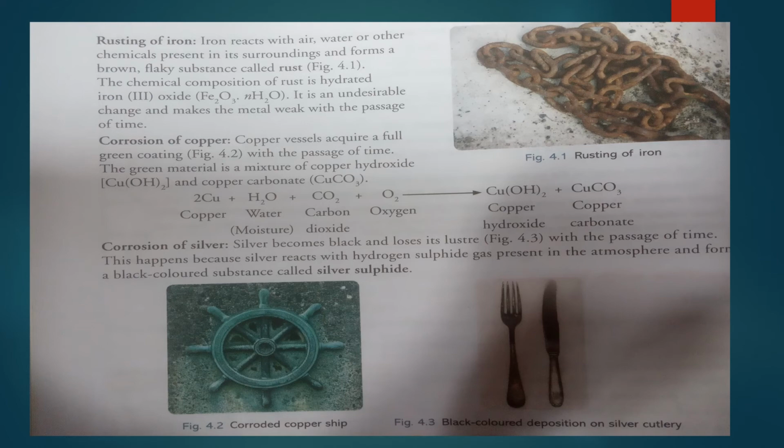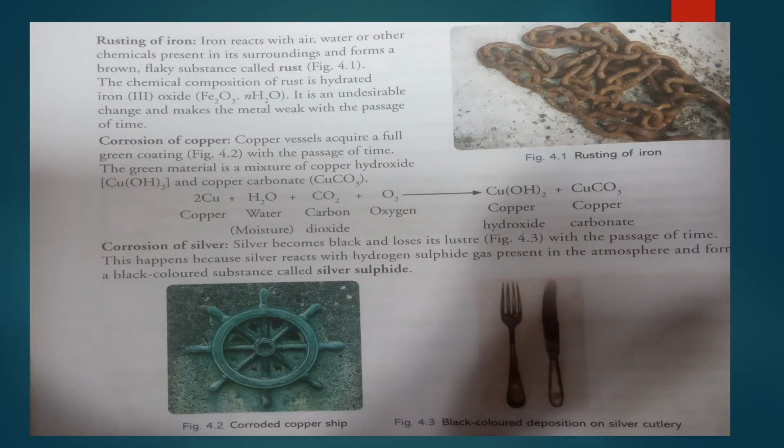Copper vessel acquires a green coating with the passage of time. The green material is a mixture of copper hydroxide, that means Cu(OH)2, and copper carbonate, CuCO3. So in this reaction you can see copper is reacting with water. Copper is a metal, and carbon dioxide is also present from the atmosphere and oxygen is also present.